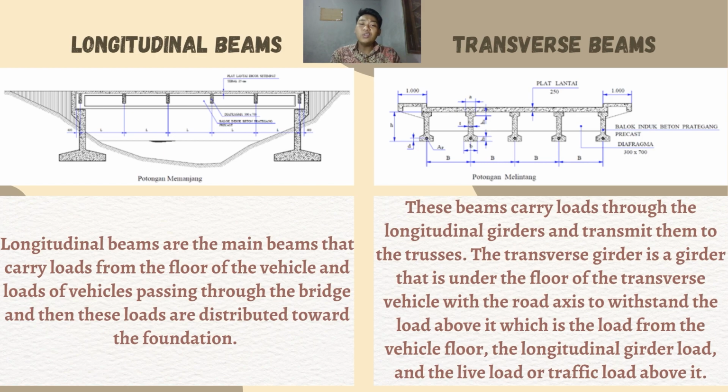These beams carry load through the longitudinal girders and transmit them to the trusses. The transverse girder is a girder that is under the floor of the vehicle, transverse to the road axis, to withstand the load above it, which is the load from the vehicle floor, the longitudinal girder load, and the live load or traffic load above it.